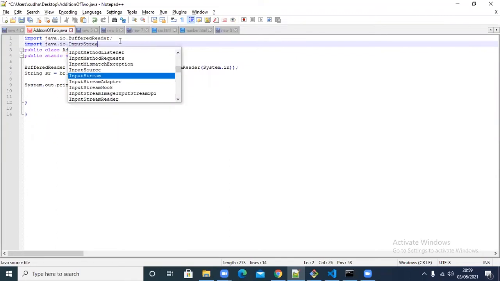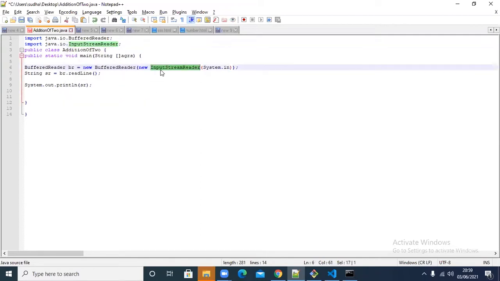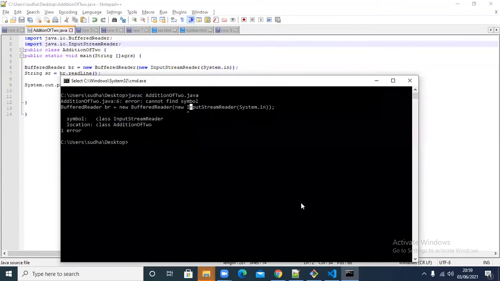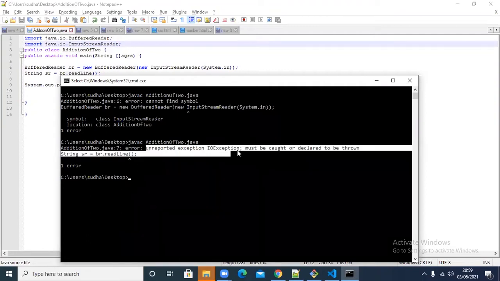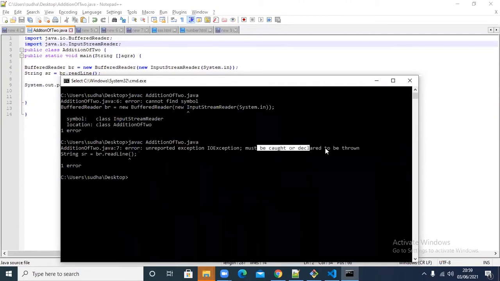java.io.InputStreamReader, whatever I'm using inside. Okay, so now I'm importing two classes. Correct? And now I'm trying to compile again. See what happened now? That error is gone. Another error is coming, which is unreported exception IOException must be caught or declared to be thrown.